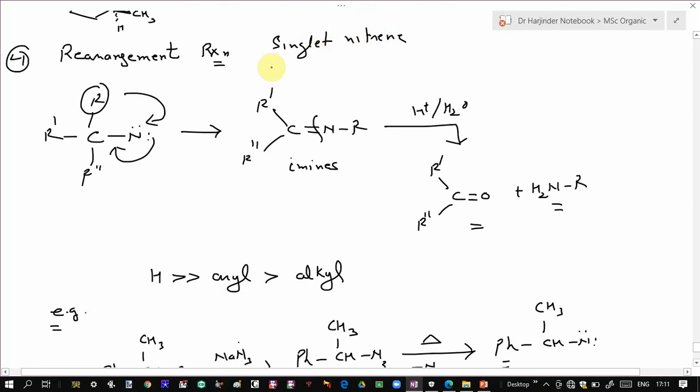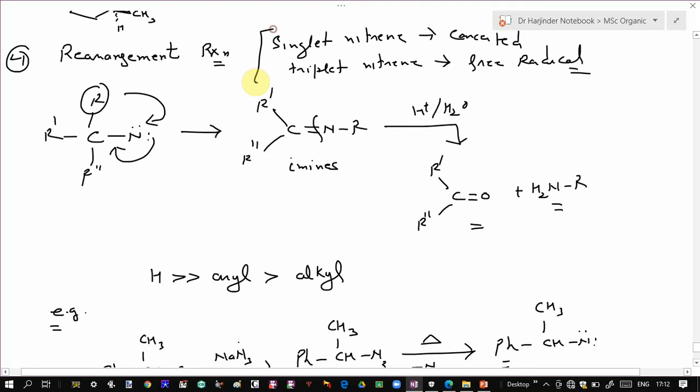In that case, this migration will take place by a concerted pathway, in which this bond breaking and this bond formation take place at the same time. Carbon-nitrogen bond formation takes place. And if you have a triplet nitrene, in that case the reaction mechanism is free radical. The reaction takes place by the free radical mechanism. Okay, so this was all about nitrenes.